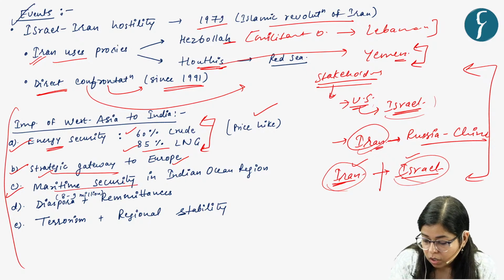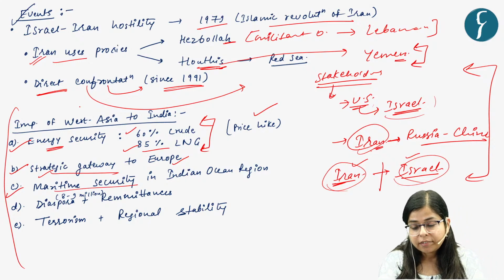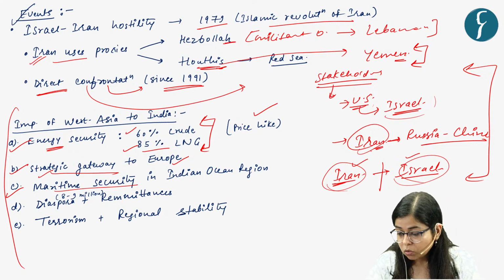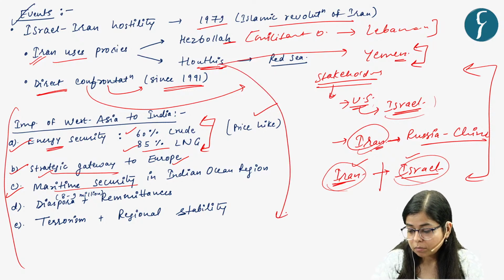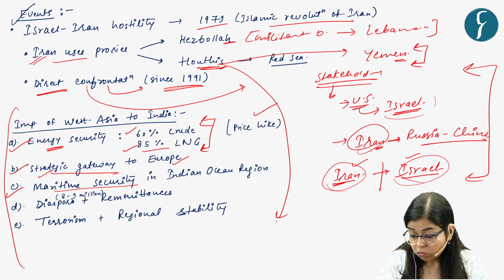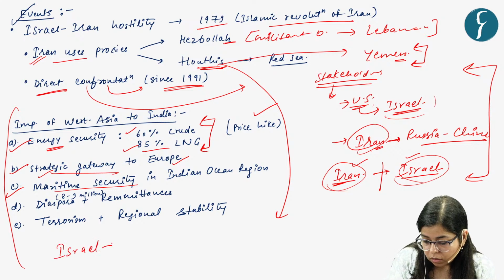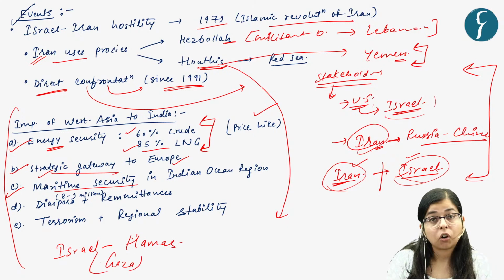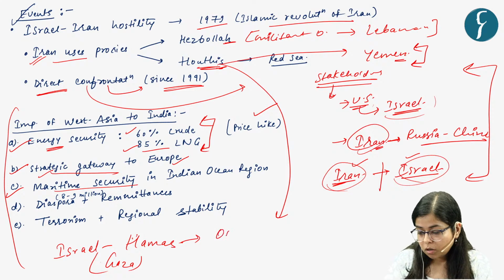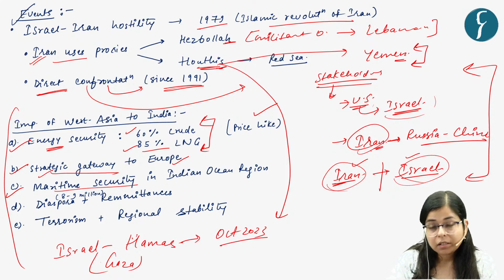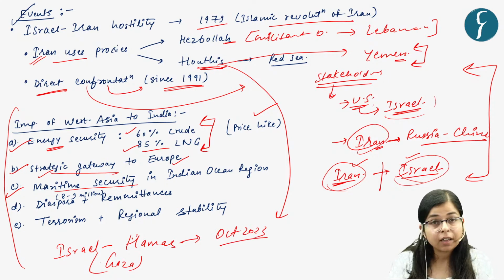And then stability in West Asia is important to ensure maritime security in the Indian Ocean region. One more thing, there is an ongoing war between Israel and Hamas, the famous Gaza war. Since October 2023, there is an ongoing war between Israel and Hamas.